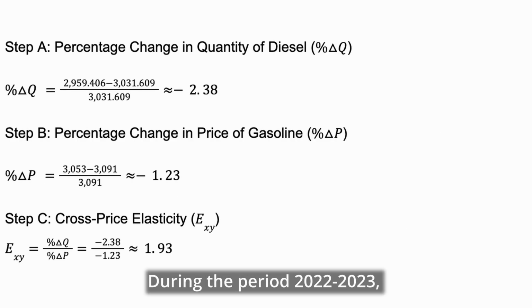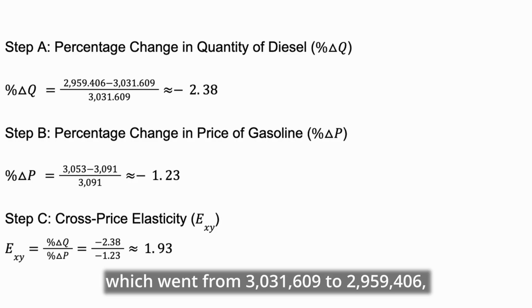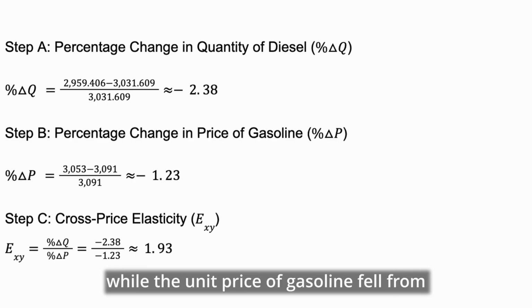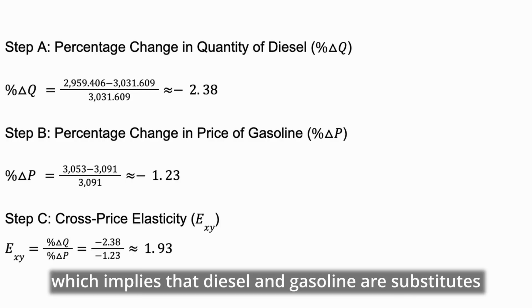During the period 2022 and 2023, there was a decrease in the amount of diesel, which went from 3,031,609 to 2,959,406, representing a minus 2.38% decrease, while the unit price of gasoline fell from 2,091 to 2,053, a minus 1.23% decrease. Cross-price elasticity equals 1.93, reflecting an elastic relationship, which implies that diesel and gasoline do the same thing